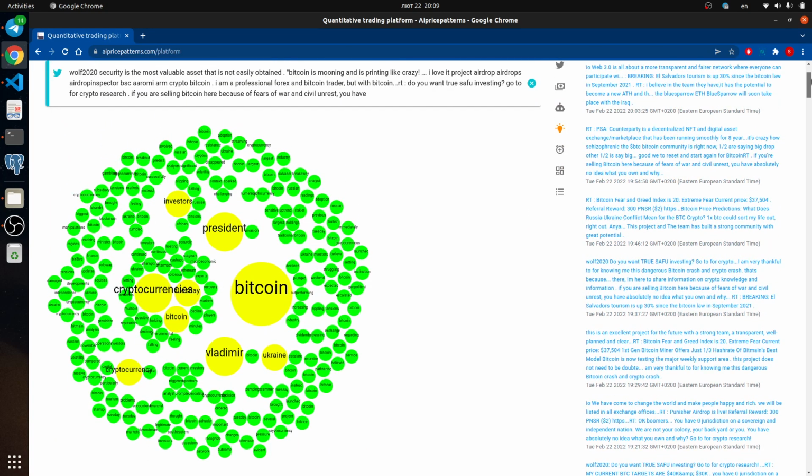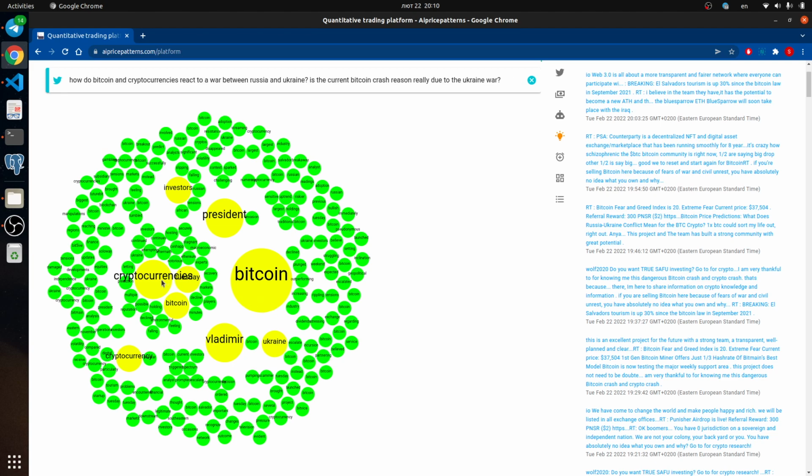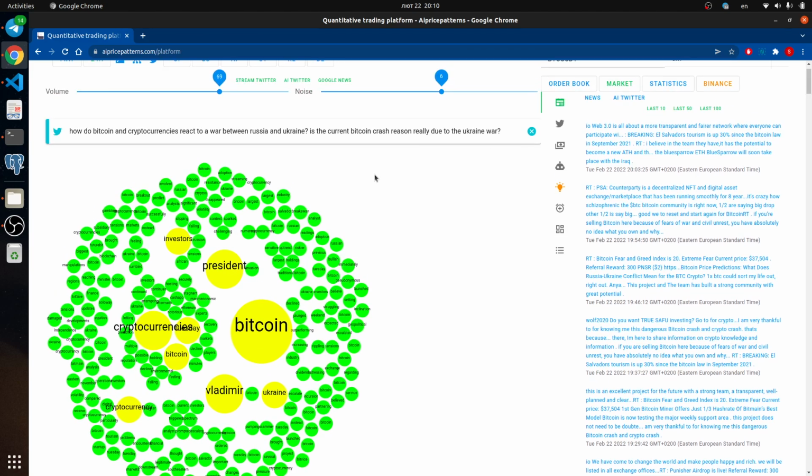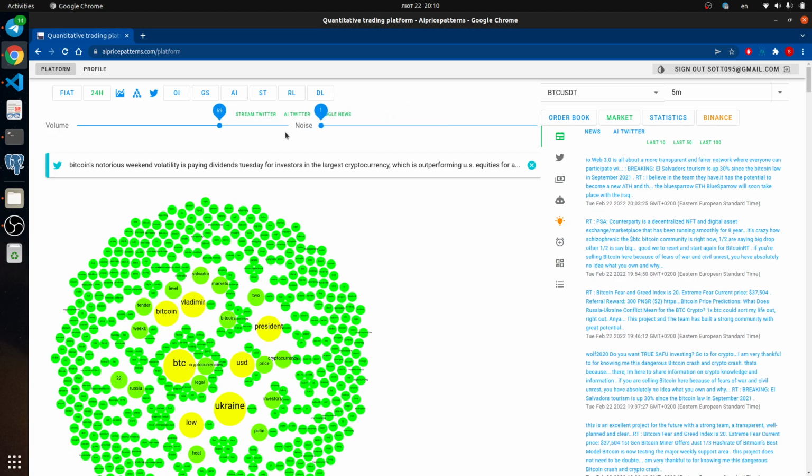For example, we have the president of the Russian Federation, or Ukraine, Bitcoin, and we could analyze all this data. Investors, Russian investors. This is a hot topic at the current moment, and we could use it. Maybe when we have tools to make structure of this data, we could generate some good investment ideas for today.